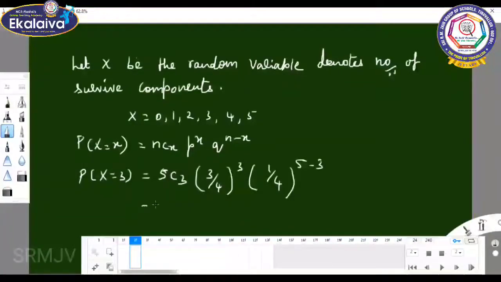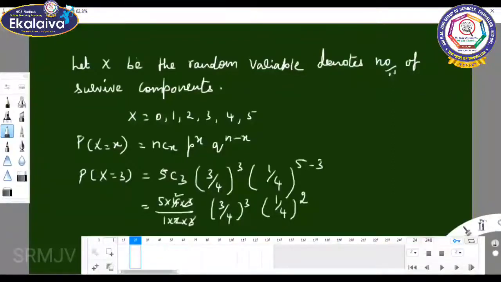5C3 gives 5 into 4 into 3 by 1 into 2 into 3, into 3 by 4 whole power 3 into 1 by 4 whole square. So 3 gets cancelled, 2 gets cancelled.